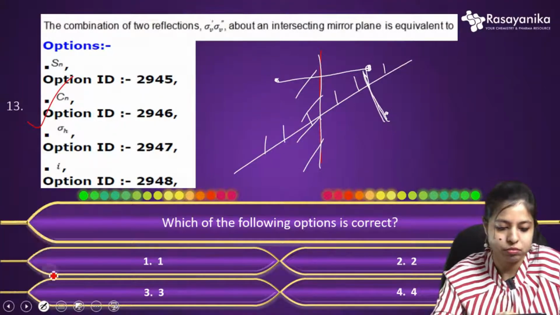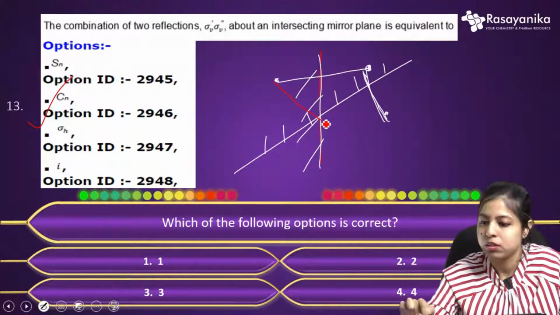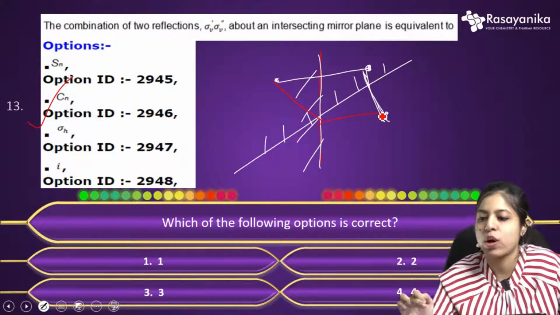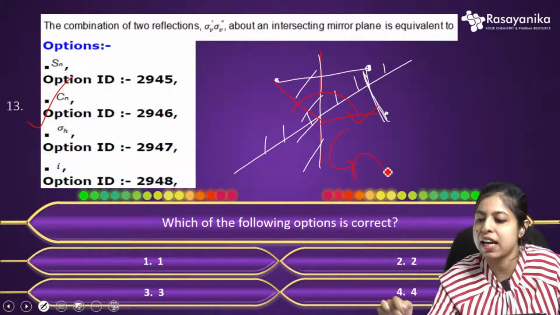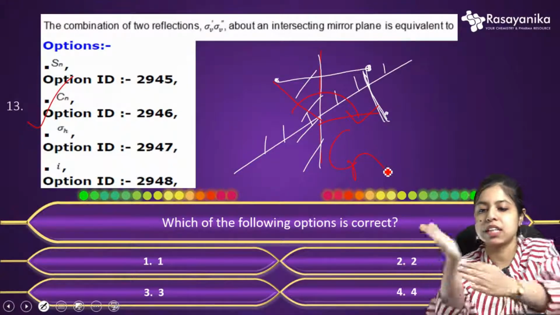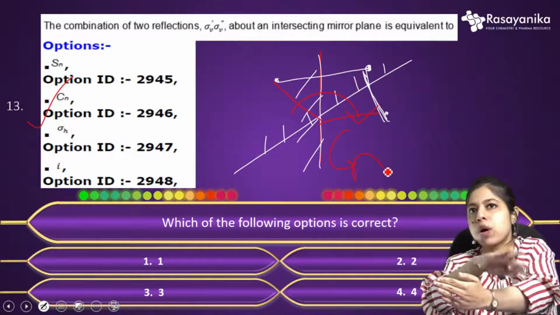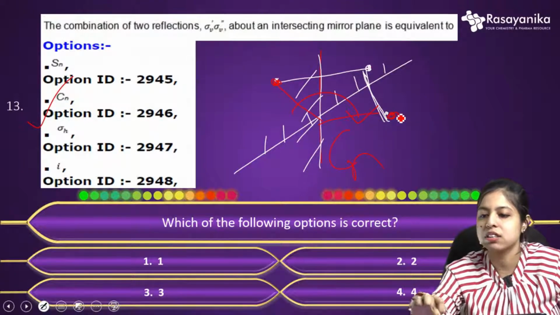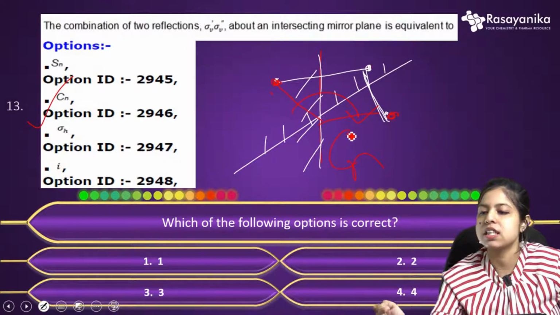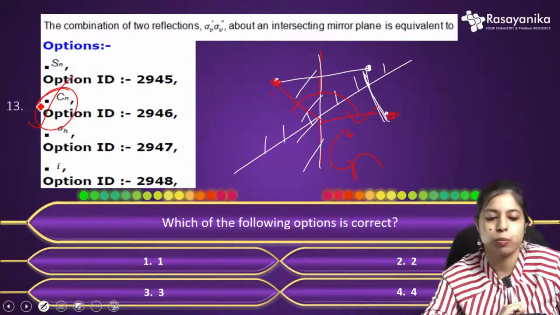Now, how do we reach from the first position to this last position? If we join these points, we will get a rotation, the angle is a rotation. And what rotation is it? It is a Cn rotation. The intersecting plane is here, and if we rotate about it, we get the reflection from one point to the next. From this point to this point, just rotate. So it is nothing but a Cn operation. So the correct option will be Cn, option 2.